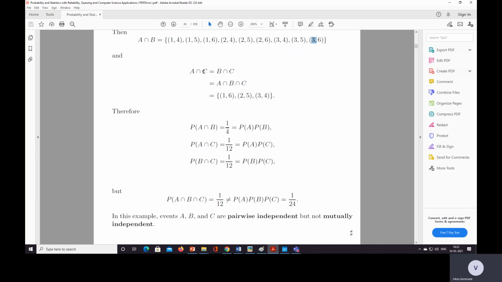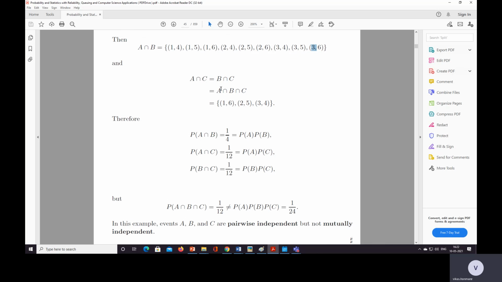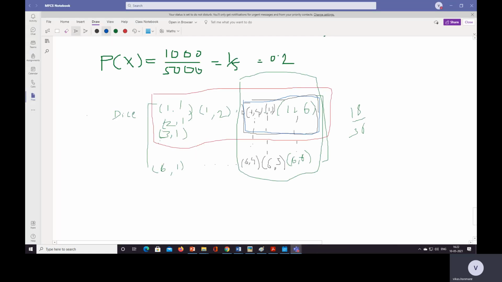Then A intersection C is equal to B intersection C. Whatever is common between A and C is the same thing common between B and C, because if you see over here, 1 6 is present in this part, then 3 4 and 4 3, all these things are present here itself.